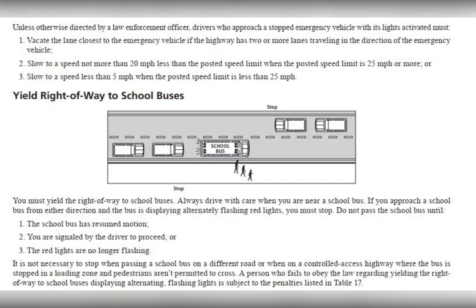Unless otherwise directed by a law enforcement officer, drivers who approach a stopped emergency vehicle with its lights activated must: 1. Vacate the lane closest to the emergency vehicle if the highway has 2 or more lanes traveling in the direction of the emergency vehicle. 2. Slow to a speed not more than 20 miles per hour less than the posted speed limit when the posted speed limit is 25 miles per hour or more. Or 3. Slow to a speed less than 5 miles per hour when the posted speed limit is less than 25 miles per hour.